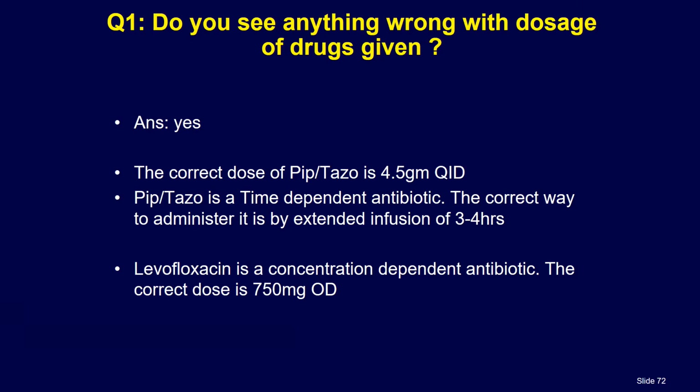Okay. So Peptazo is a time-dependent antibiotic. The correct way to give is a 3 to 4 hours infusion and also 4 times a day. And levofloxacin is concentration dependent, so a single shot.